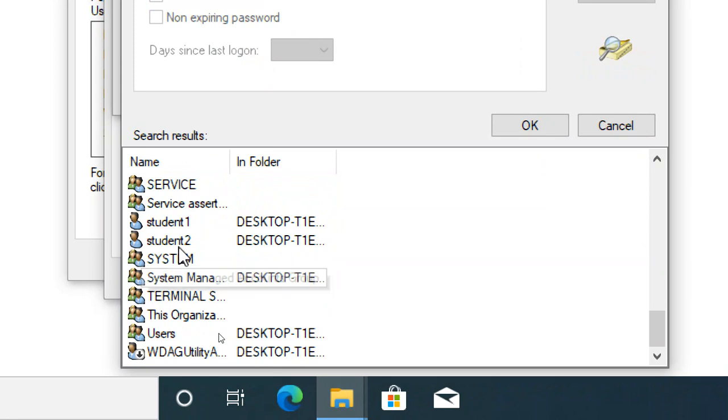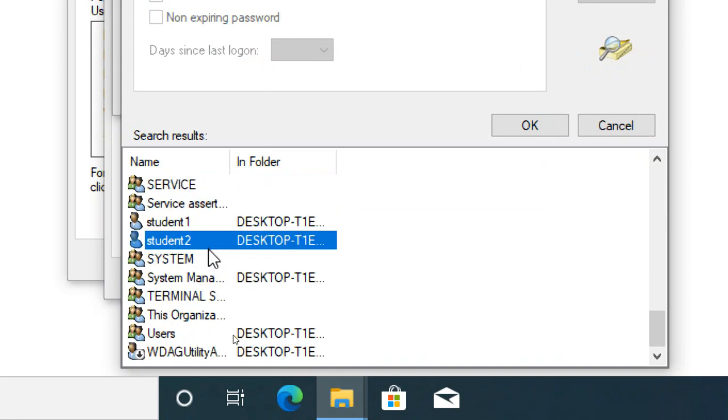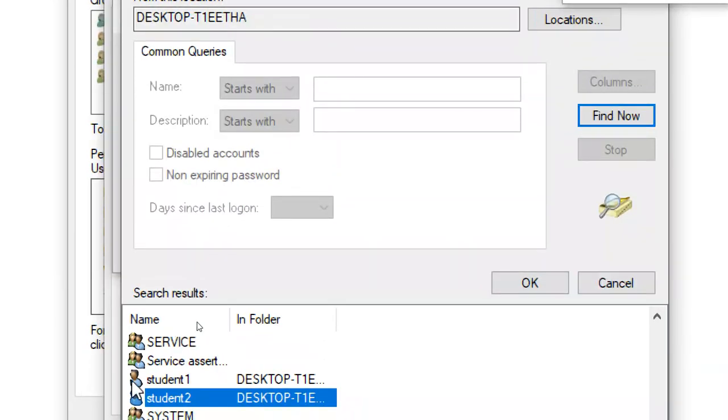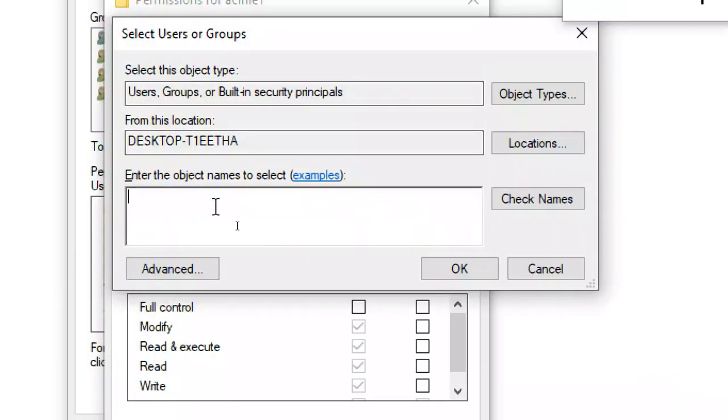Student two. Student two. Guys, this is a very big list, right? In this list, you have to search for a student, right? That is very difficult. Sometimes it is easy to search, sometimes maybe so many are there. So you can type if you know the user. Then you can type the username correctly. Then check names. It will also display. Okay.